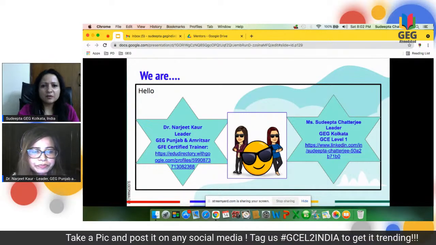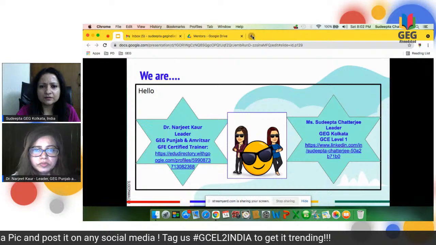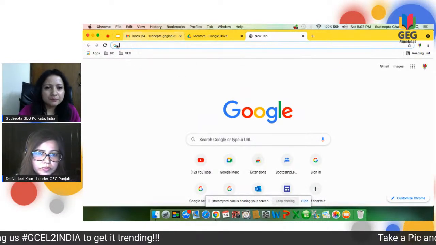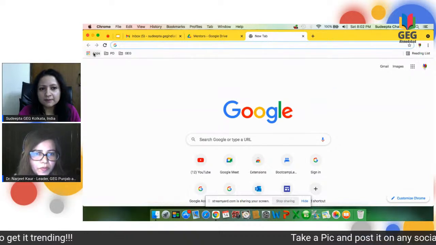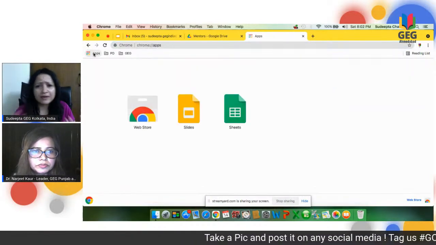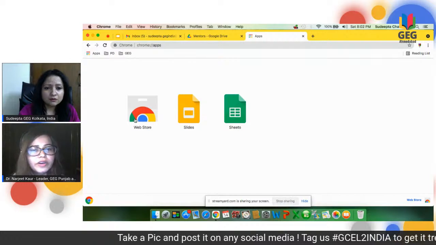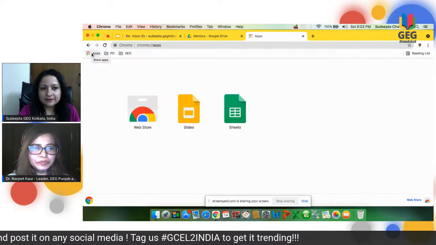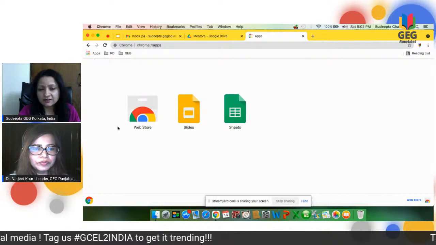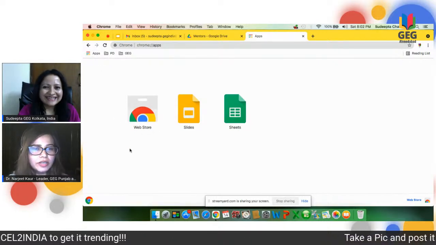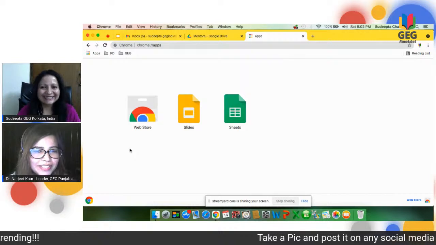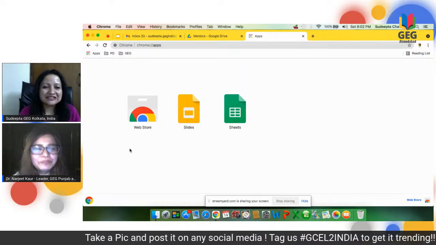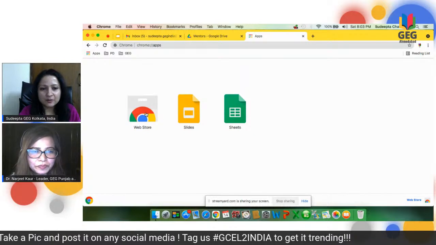All right, I'm going to quickly show you. I'll just open a new tab. This is pretty simple. If you look at the top left corner, there's something called Apps. Dr. Narjit calls it the chiclet, and I love calling it the chiclet. Though it's the Chrome Web Store, that's easier to remember, actually. So we click on what's called the Web Store.